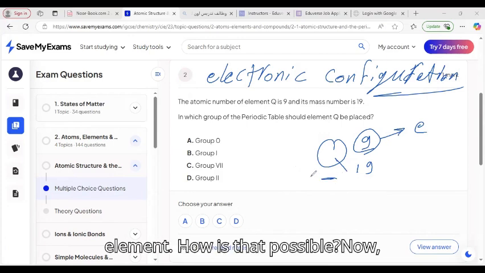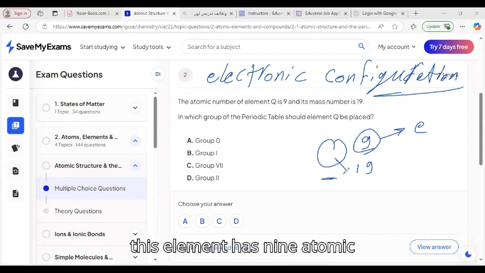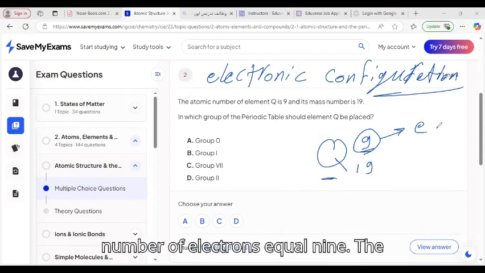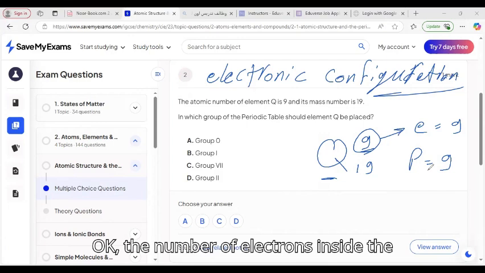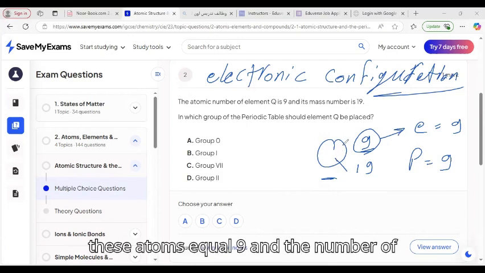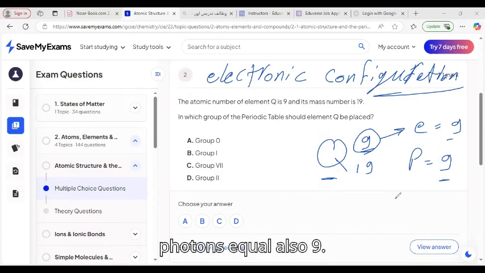This element has atomic number 9, which means the number of electrons equals 9, and the number of protons also equals 9.